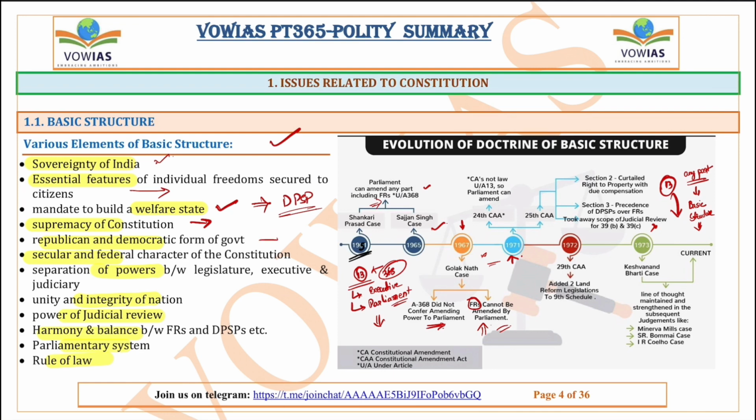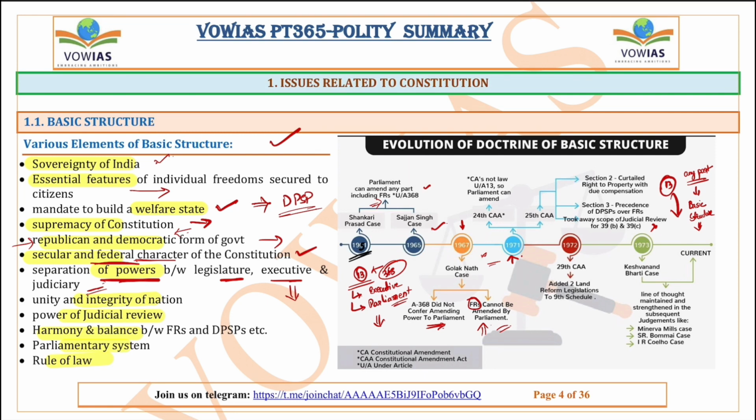The republic and democratic form of the government. The Indian Constitution basically says that India is a republic and a democratic form of government. So we should have an elected president and an elected government as the executive head. Also, in the basic structure, India is a secular and a federal country. And there has to be separation of powers between legislature, executive, and judiciary, because all the three are very important for us, and there has to be separation of powers so that all the functioning in the country takes place more effectively.